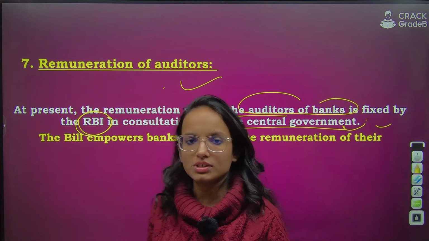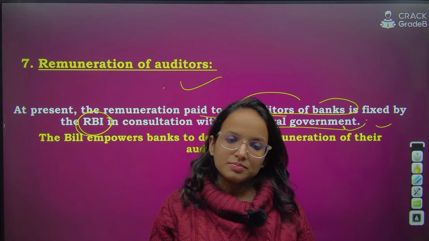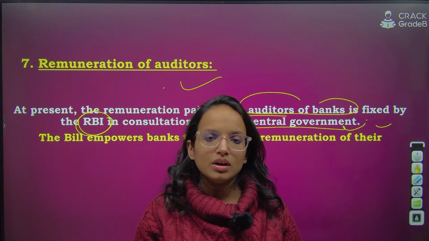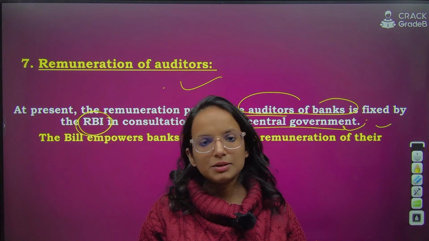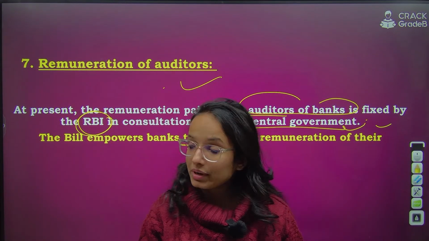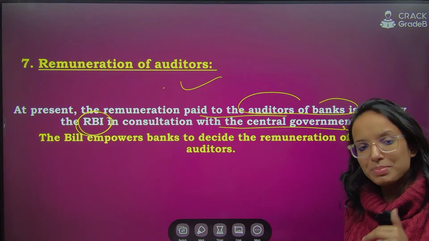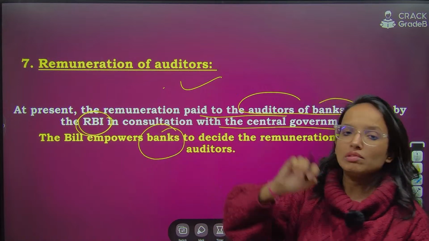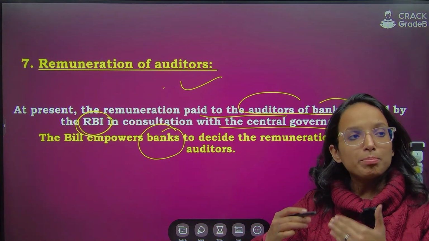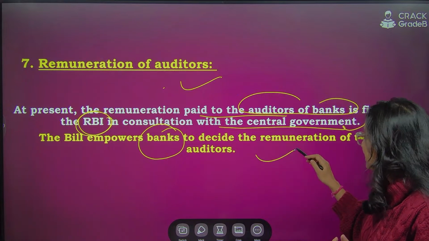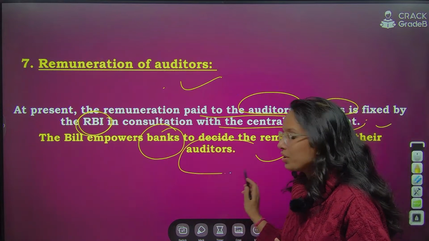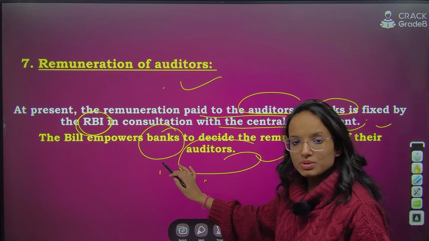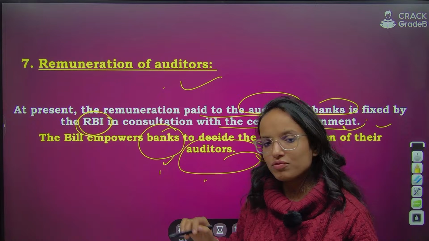So at present, what is the provision? Any bank, you have auditors for the bank who do the auditing. Their remuneration is decided by RBI in consultation with the government. Now, what the bill changes is that it empowers the banks themselves to decide such remuneration of their auditors. This power is going to be given to banks to decide this remuneration for their auditors.